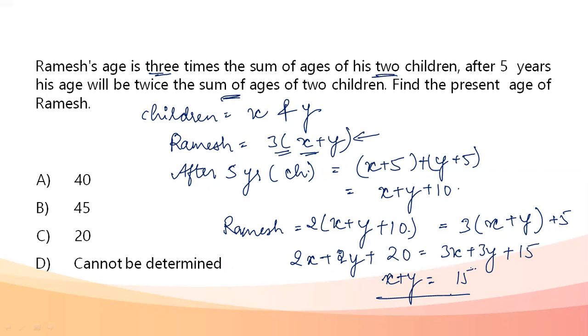Okay. Now I have the value of x plus y. I know x plus y is the sum of age of two children. I need the present age. Present age of Ramesh is 3 times the sum of his children's age. So his present age becomes 3 into 15, that is 45 years. So the present age of Ramesh is option B, that is 45 years.